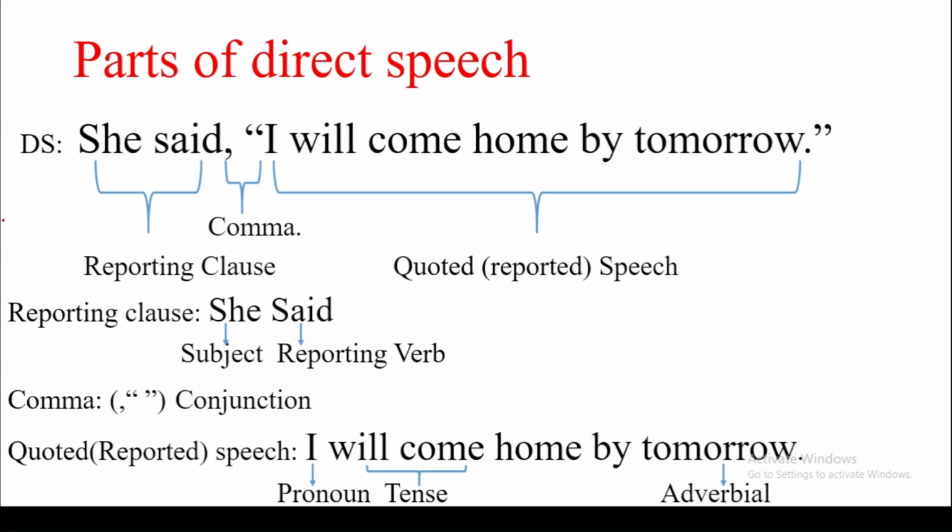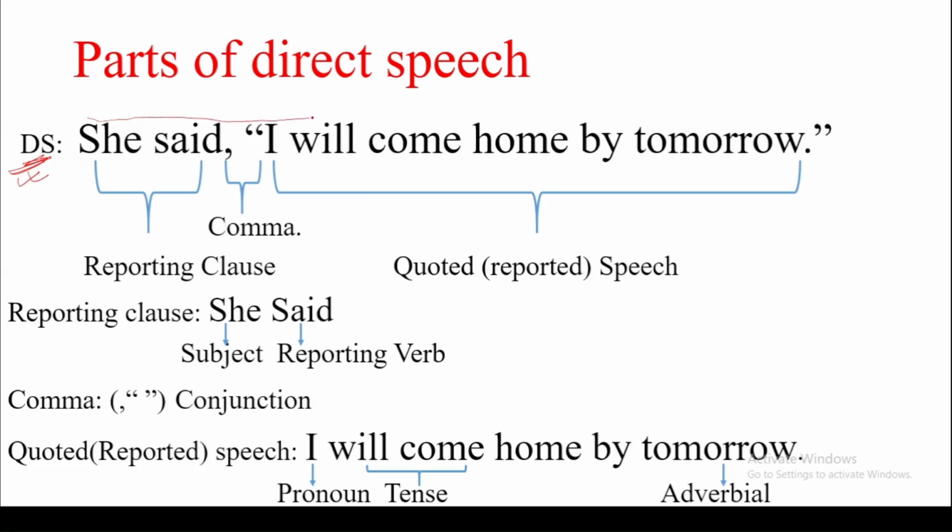Look at this example of direct speech. In your examination, you will be given a direct speech and asked to change it into indirect speech. First, we have to understand the parts of direct speech. The direct speech is: She said, "I will come home by tomorrow." Look at the full sentence.